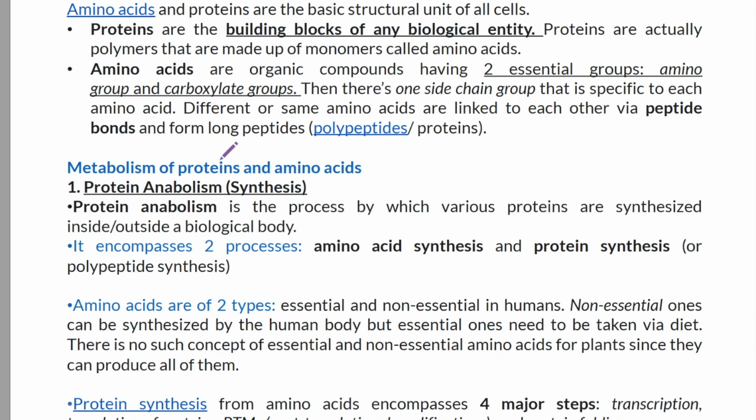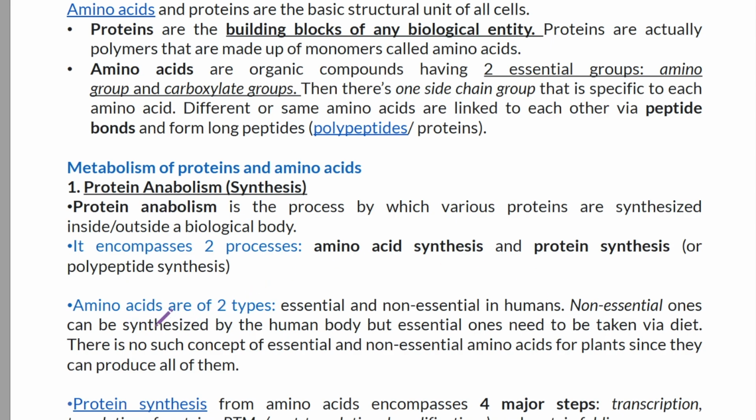So anabolism of protein. Protein anabolism is the process by which various proteins are synthesized inside or outside a biological body. It encompasses two processes, amino acid synthesis and protein synthesis or polypeptide synthesis. Amino acids are of two types, essential and non-essential in humans.